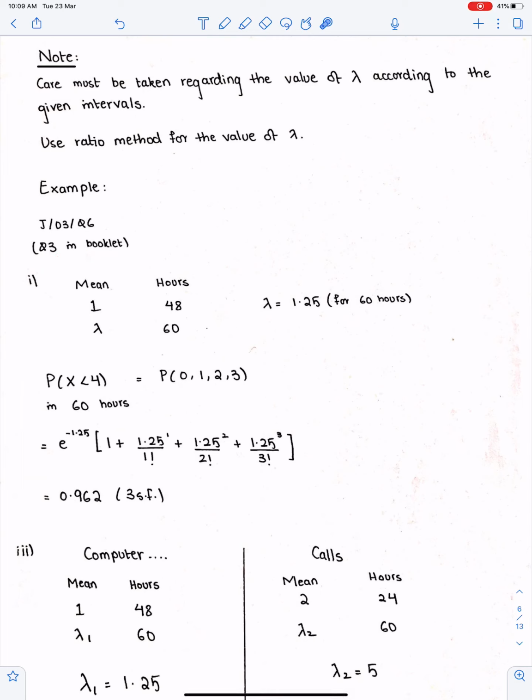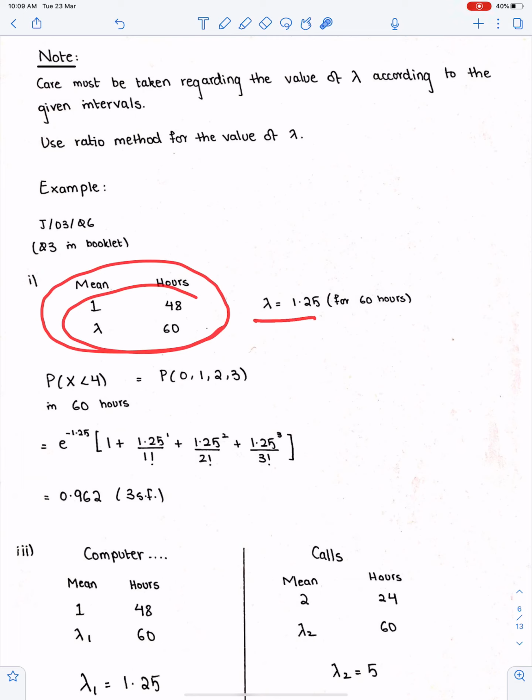The mean is 1 call in 48 hours. So what about the number of calls, the rate, for 60 hours? You just use the ratio method for that. So 1.25 calls for 60 hours. So always use the ratio method to get the value of lambda according to the given unit.